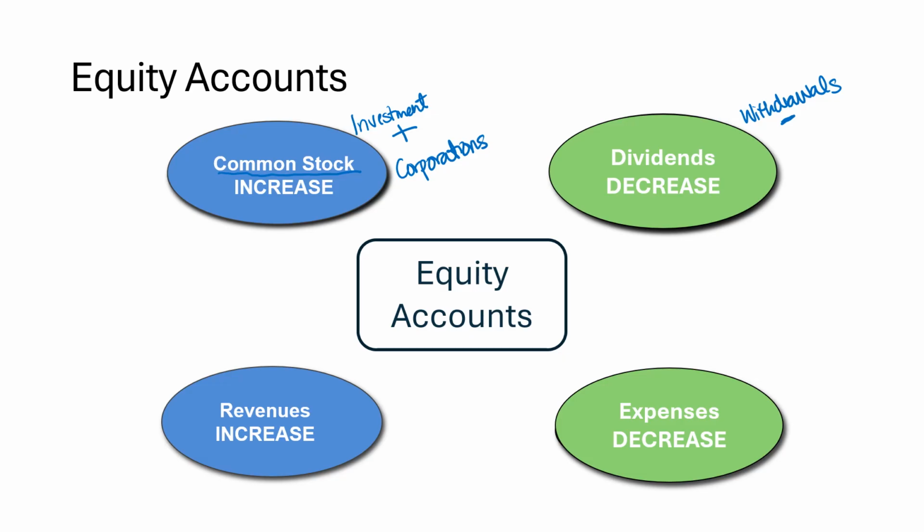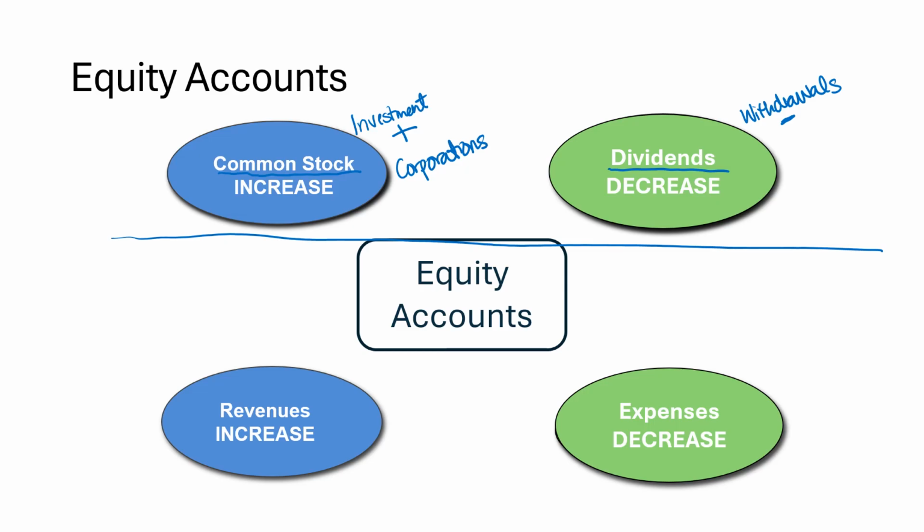That is going to increase equity. Then any money that is taken out by the owner is considered a decrease to equity. And in a corporation, we call those dividends. And dividends decrease equity. So these two up here at the top, they represent anything put into the company or taken out of the company by the owner.